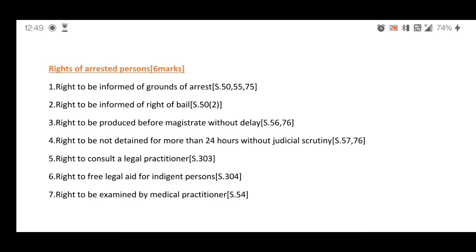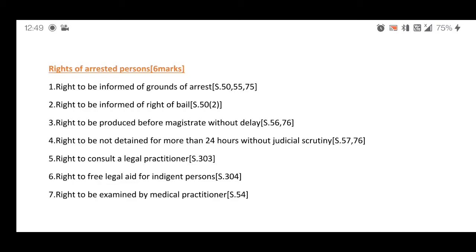without any delay. The next right is the right to be not detained for more than 24 hours without judicial scrutiny. According to section 57 and 76 of CRPC, the arrested person has to be produced before a magistrate within 24 hours after his arrest. And if the police officer fails to do so, then he will have to release the accused or the arrested person. The next right is the right to consult a legal practitioner.